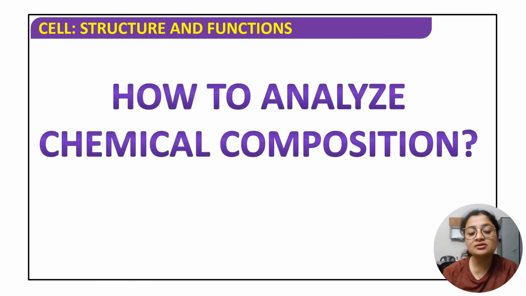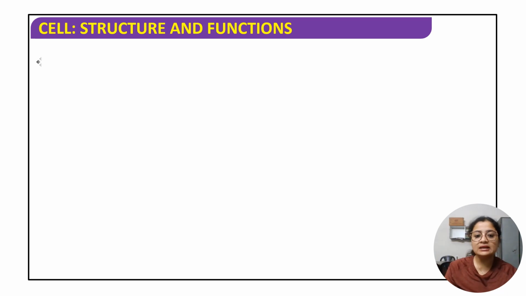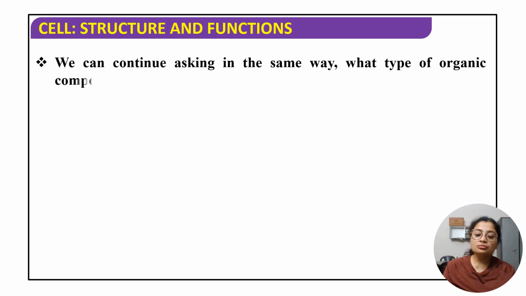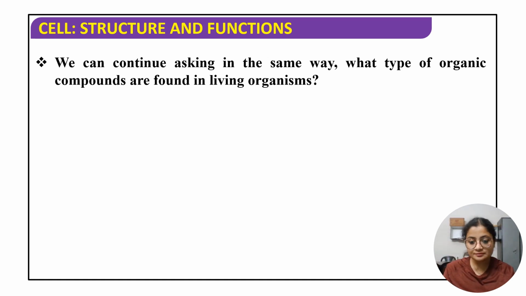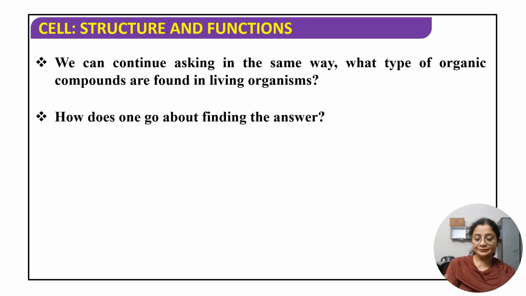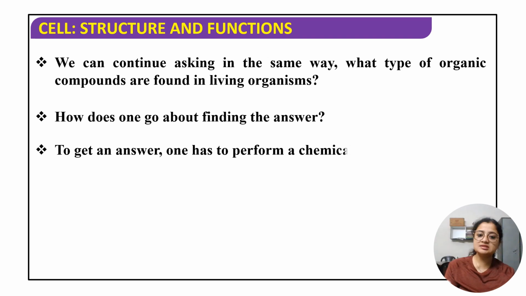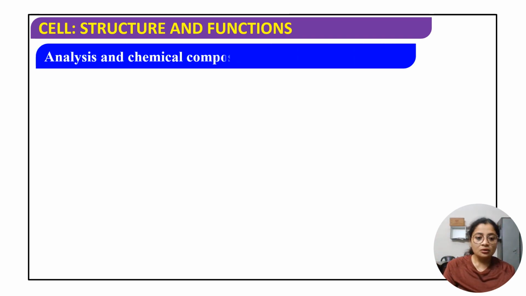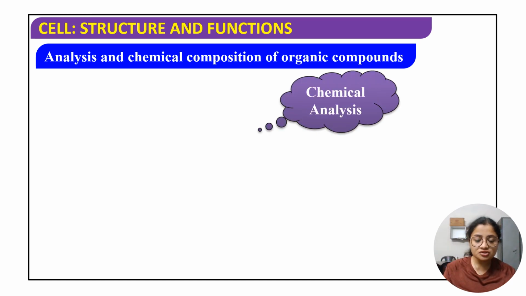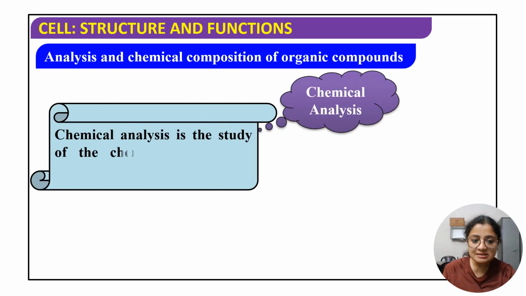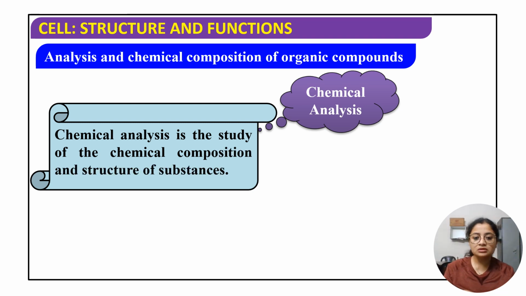Now, how will you actually analyze the chemical composition? ये जो elemental analysis के बारे में हम लोग बोल रहे हैं, वो actually में करेंगे कैसे? Okay, how will you perform it in the lab, say for example? So, इसमें भी एक सवाल उठता है कि what type of organic compounds are found in the living organisms? ये जो इतना हम बोल रहे हैं organic compounds, what are the type? And how will you get the answer? Obviously by performing the chemical analysis of those organic compounds. Okay, so here we will be focusing on that only. So firstly we will be talking about chemical analysis, and then we will be talking about the composition.